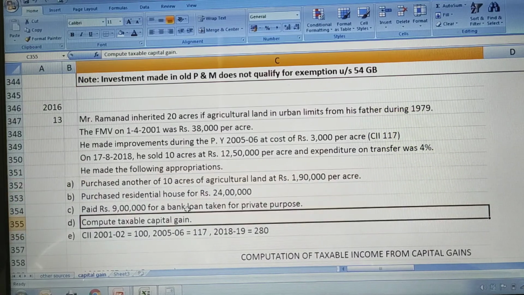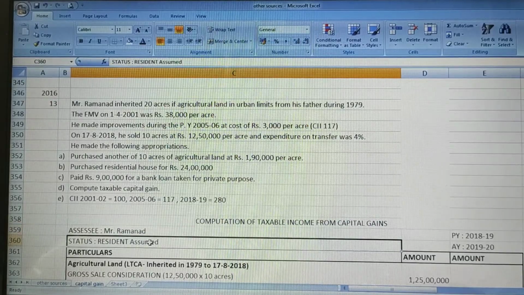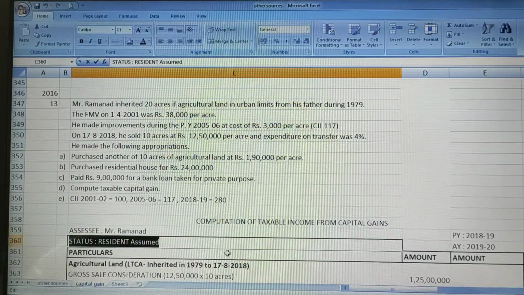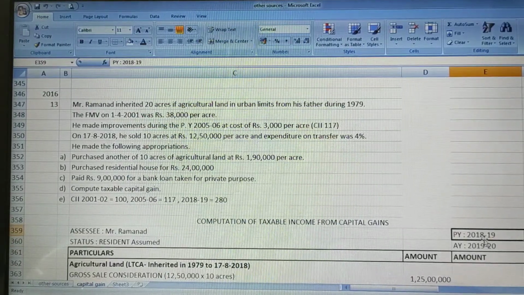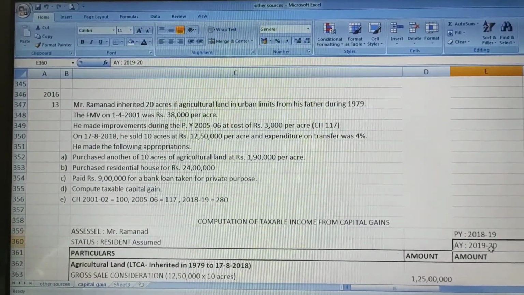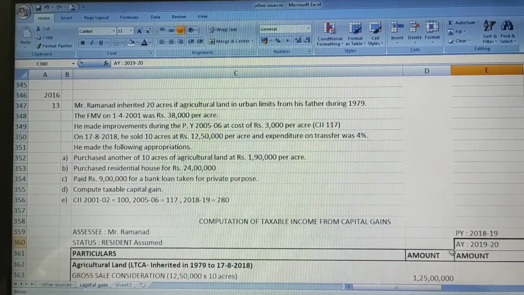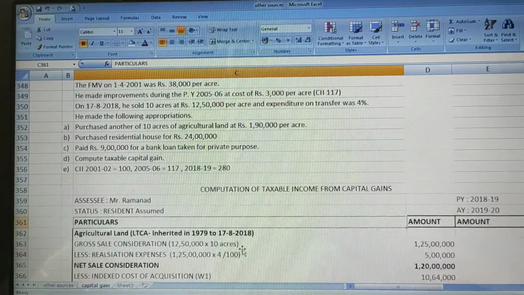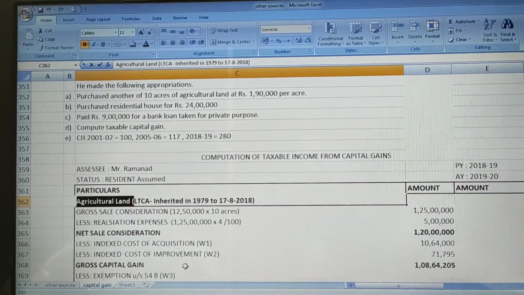Okay, so let us see the problem. Mr. Ramanand is the assessee, and he is assumed to be resident because his status is not given in the question. Our previous year is 2018-19 and our assessment year is 2019-20. Let us start. The asset in the question is agricultural land.